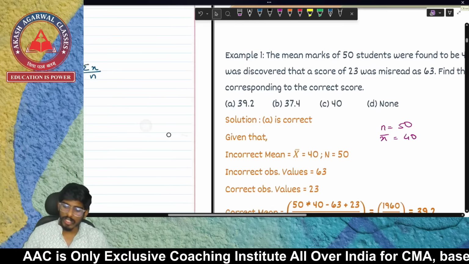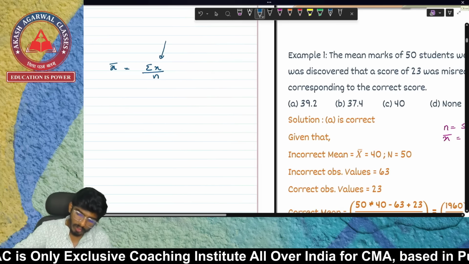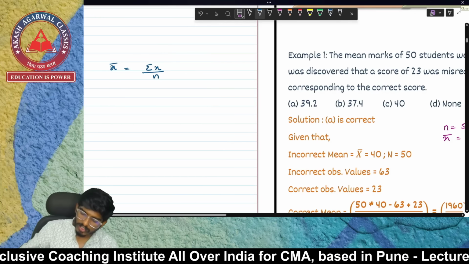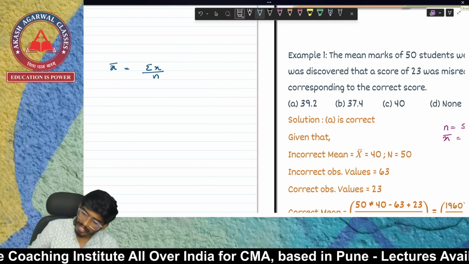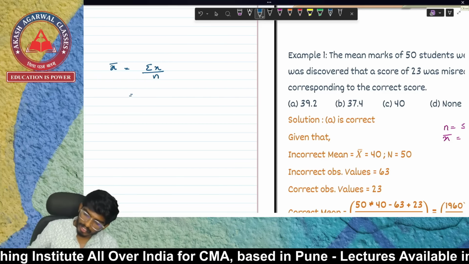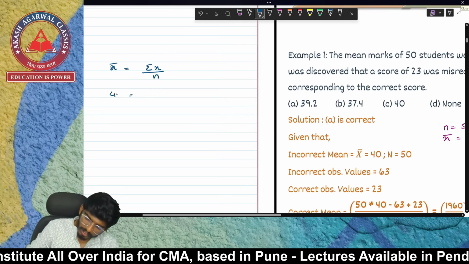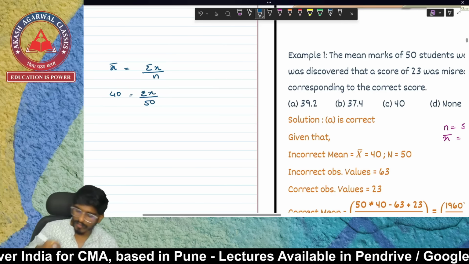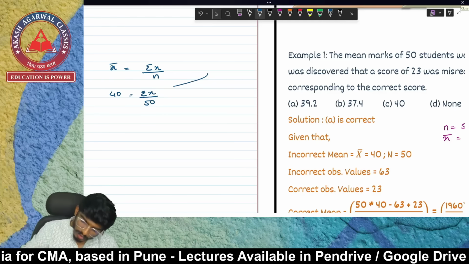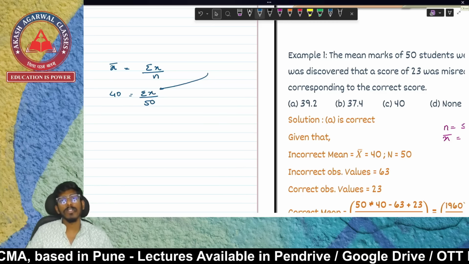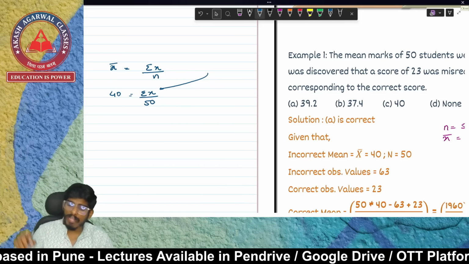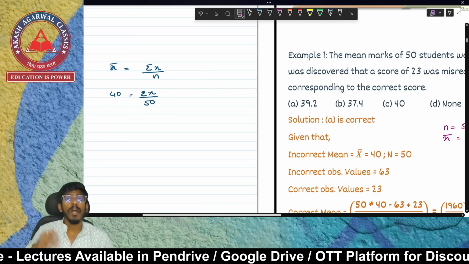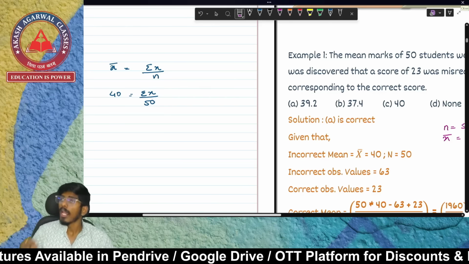For correction, I want the summation of x, the total of x, to be right. We have n and x bar. X bar is given to be 40, n is given to be 50, but I don't have the summation of x. This is the main problematic situation, because I have taken a wrong total. So first let's see how much the summation is.